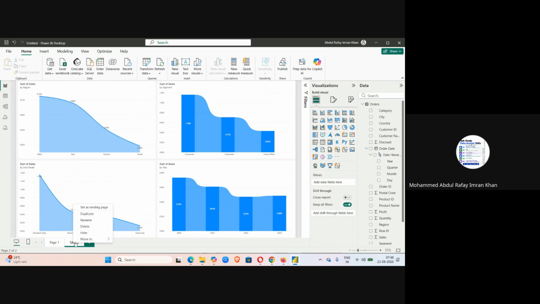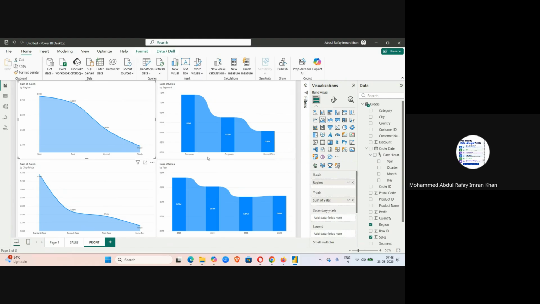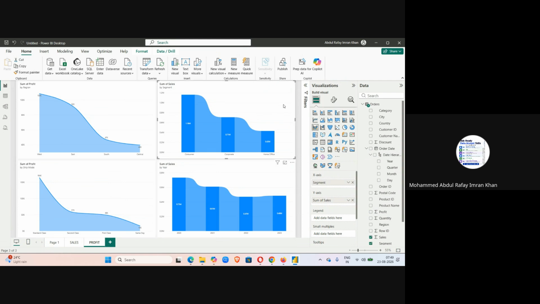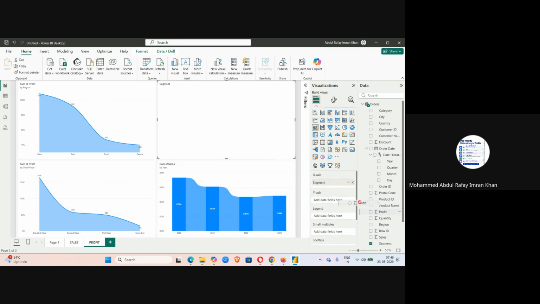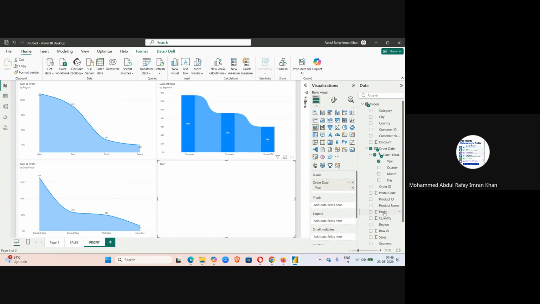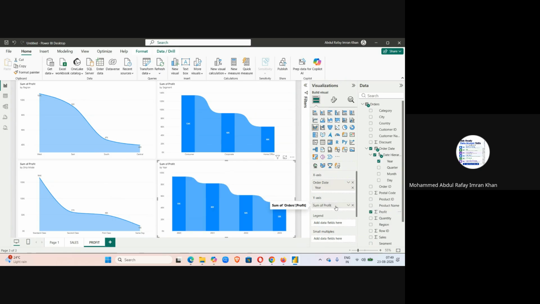All right, now this same data I'm going to duplicate. So I'll right click here and I'll click on duplicate. Then double click here and I'll type the name as profit. What I'm going to do is select this visual, remove sales, and bring profit. Select this one, remove sales, bring profit. Select this one, remove sales, bring in profit. Number 4, remove sales, bring profit. Okay, so this is now working for me as for profit.